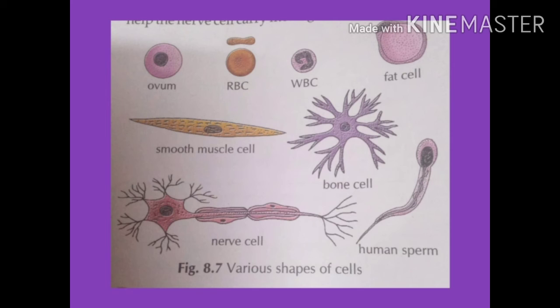For example, a nerve cell is very long and has wire-like projections coming out of it. These projections help the nerve cells carry messages and send them to all the parts of the body. Muscle cells expand and contract. Their long, thin shape helps them to do this. All the cell components are enclosed in a membrane which provides shape to every plant and animal cell.